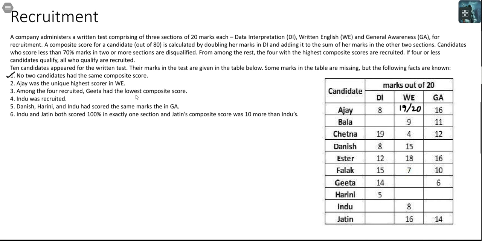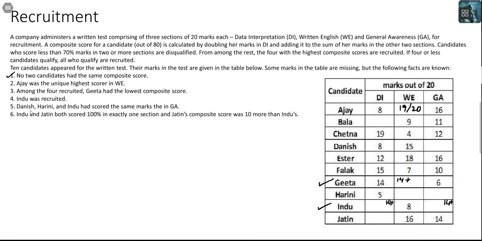Among the four recruited, Geeta had the lowest composite score, which is to say, Geeta is definitely recruited. If Geeta is definitely recruited, her score in WE has to be 14 plus. Indu was recruited. Wonderful. Indu is also recruited, which means in both these sections, her score has to be 14 plus, because here she has already gotten less than 70%. If she is getting recruited, then in both these sections, her score has to be 14 plus.